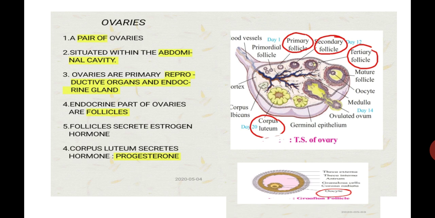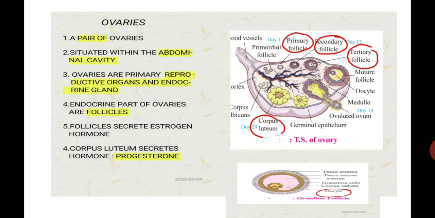Student, within the TS of the ovary, refer to the diagram. In that diagram, you will see primary follicles, secondary follicles, tertiary follicles, and after that, one mature follicle called the Graafian follicle. This Graafian follicle secretes a hormone called estrogen.